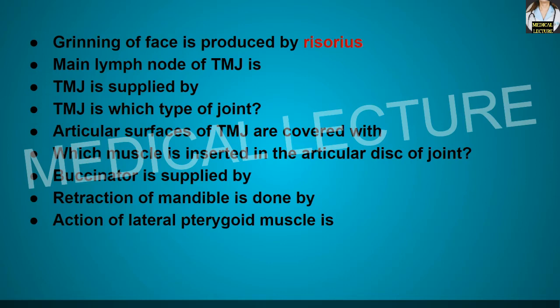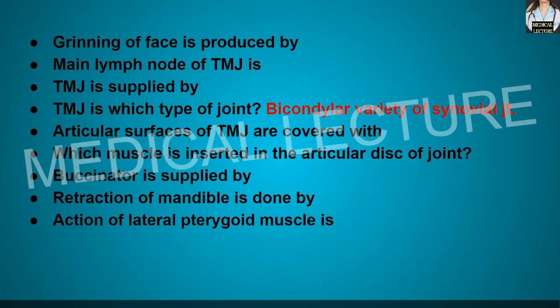The main lymph node of the temporomandibular joint is the parotid lymph nodes. The temporomandibular joint is supplied by the auriculotemporal nerve and the masseteric nerve. The temporomandibular joint is which type of joint? It is the bicondylar variety of synovial joint.